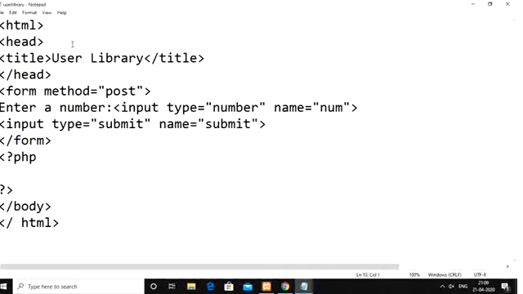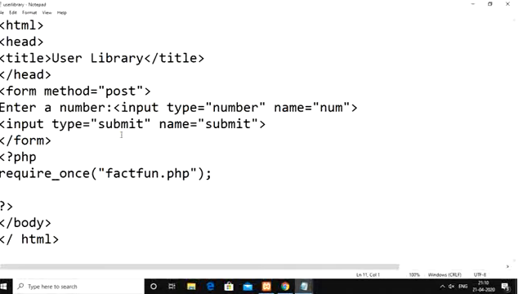Then instead of writing the code for the factorial function, whatever code we already have in factfun.php, we are going to register with our user library PHP script here, require_once of factfun.php.